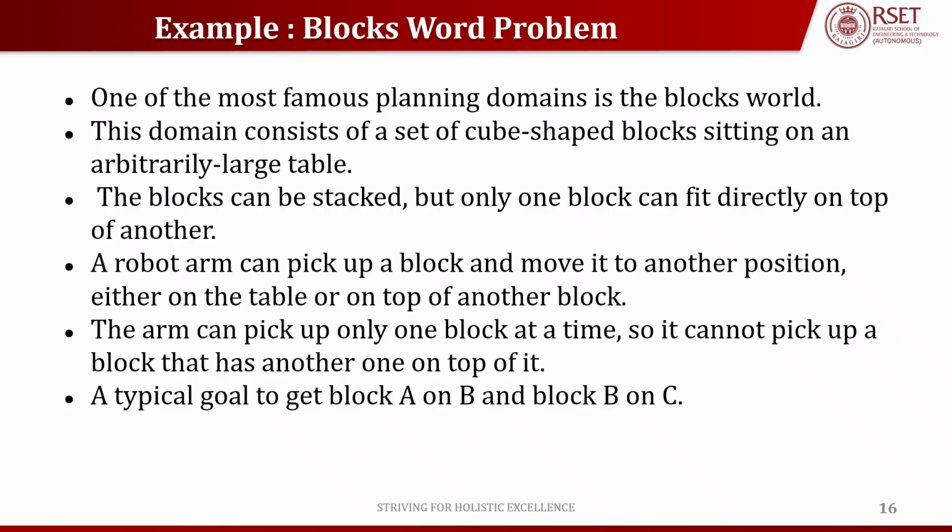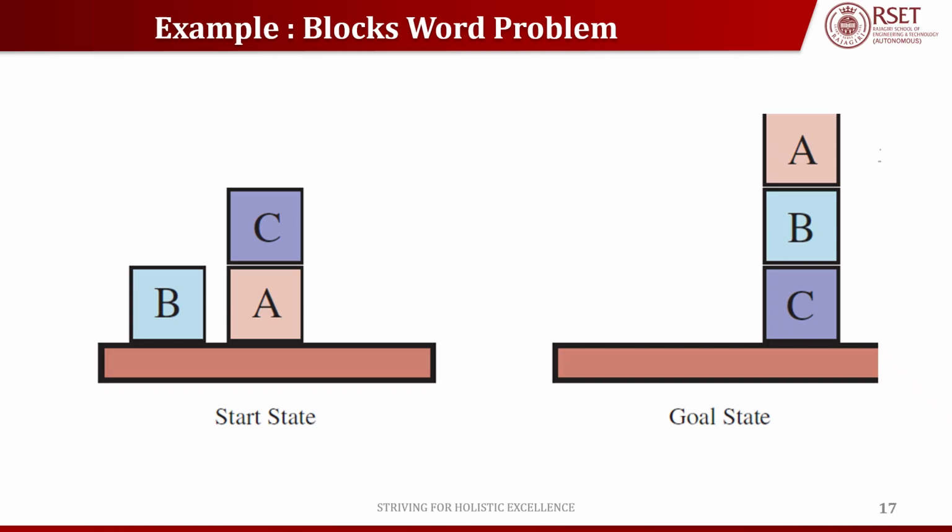So the blocks world problem consists of blocks on a table as well as a robot arm. There are mainly two rules. That is, only one block can be moved at a time, and it cannot pick up a block that has another one on top of it. So the main goal is to get block A on B and block B on C. So we have mainly two rules. That is, only one block can be moved at a time, and a block must be clear to be picked up. Okay, so this is my start state.